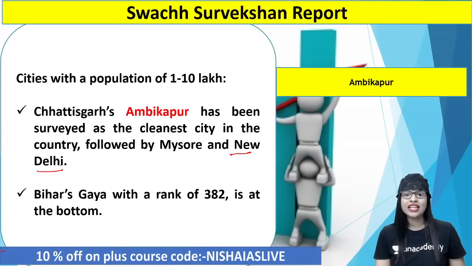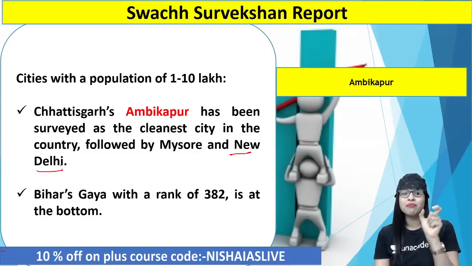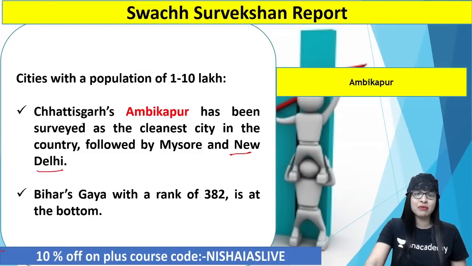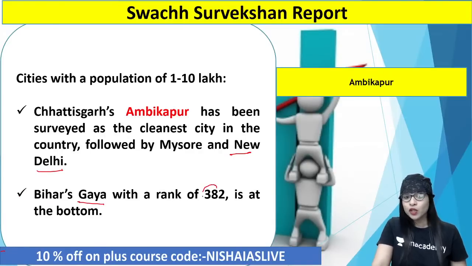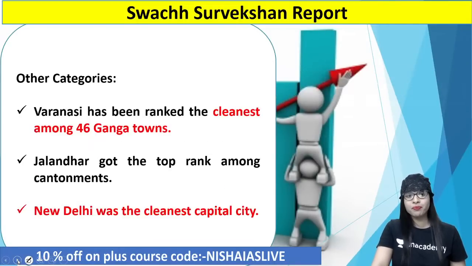And what about the cities coming in the bottom or the lower category as per the Swachh Survekshan report, within a population of 1 to 10 lakh? Bihar's Gaya. Gaya is quite famous, right, for Buddha. So Bihar's Gaya, with the rank of 382, was put at the bottom level with regard to the ranking of cities under the Swachh Survekshan report.